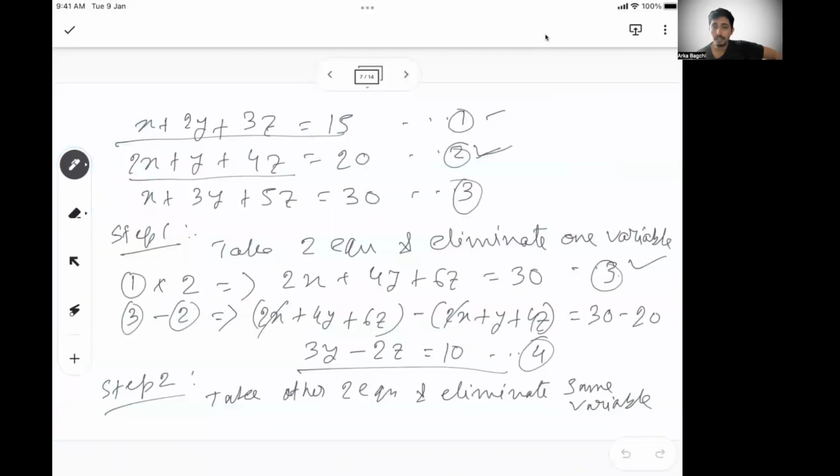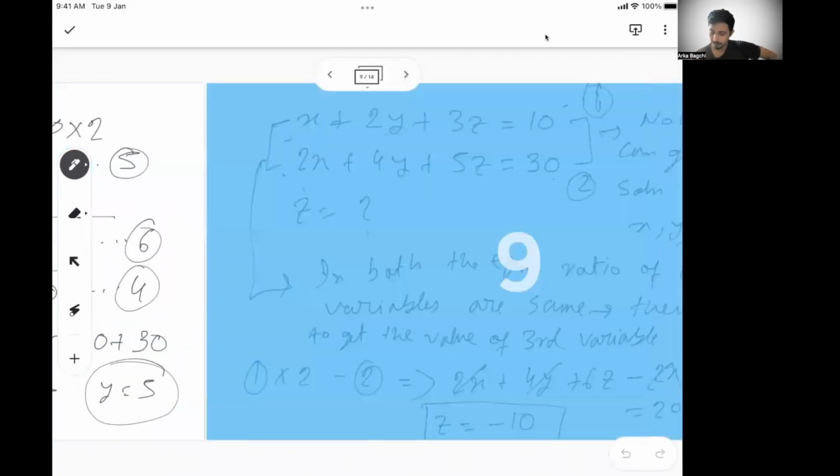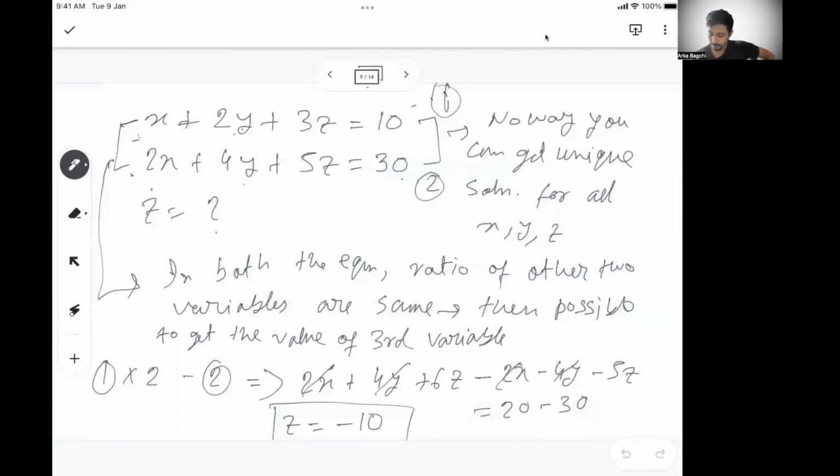Then we took three equations, three variables, and showed how to solve them by taking two equations at a time, eliminating one variable, and taking another two equations, eliminating the same variable. That way you can form two equations with two variables, and that's how we can solve. So that's what we did. And then we saw it is possible that you have two equations with three variables.